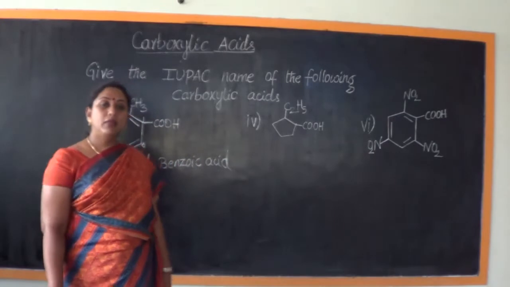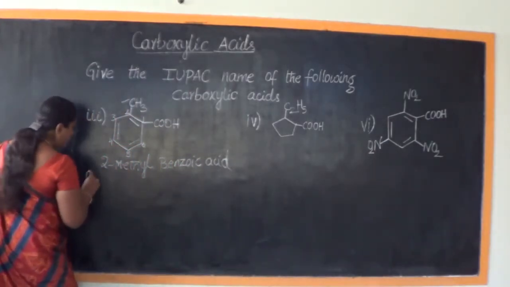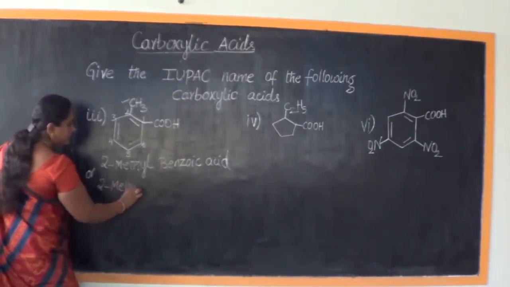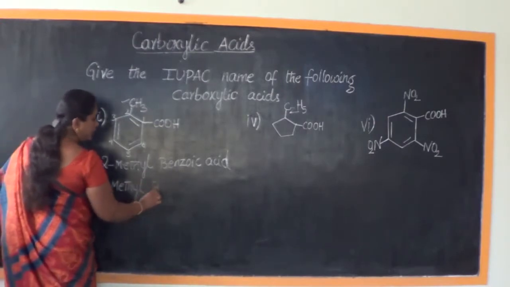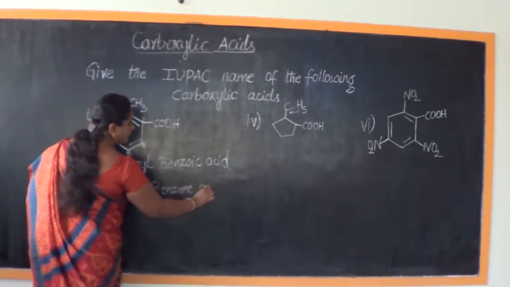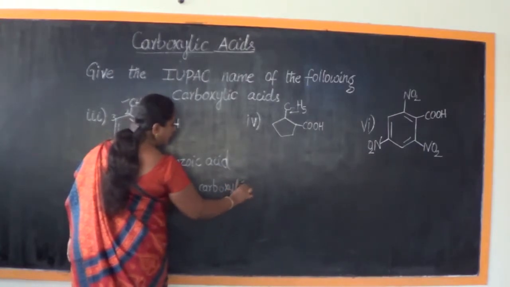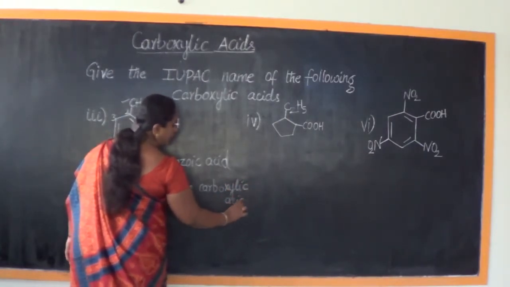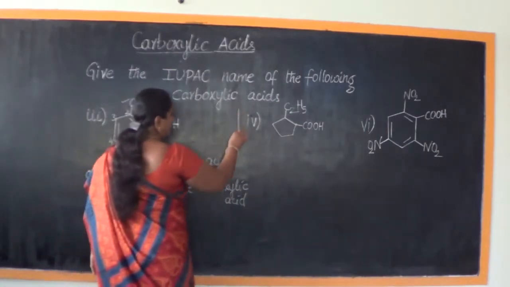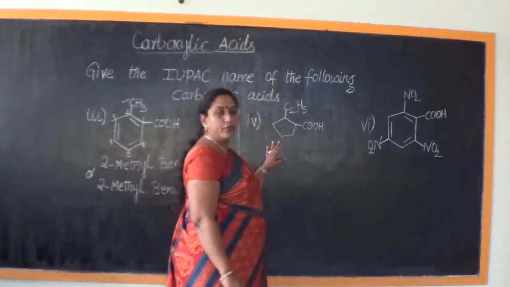Its IUPAC nomenclature would be benzene carboxylic acid, or you can also call this structure by the name 2-methyl benzene carboxylic acid. So that would be the name of structure number 3. So let us try naming structure number 4.